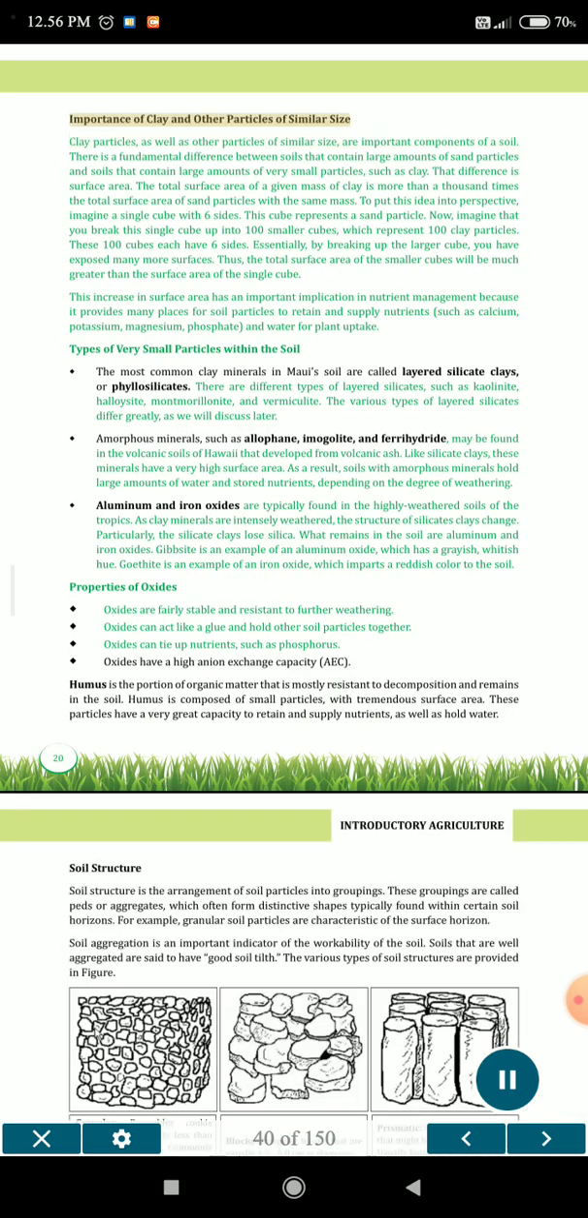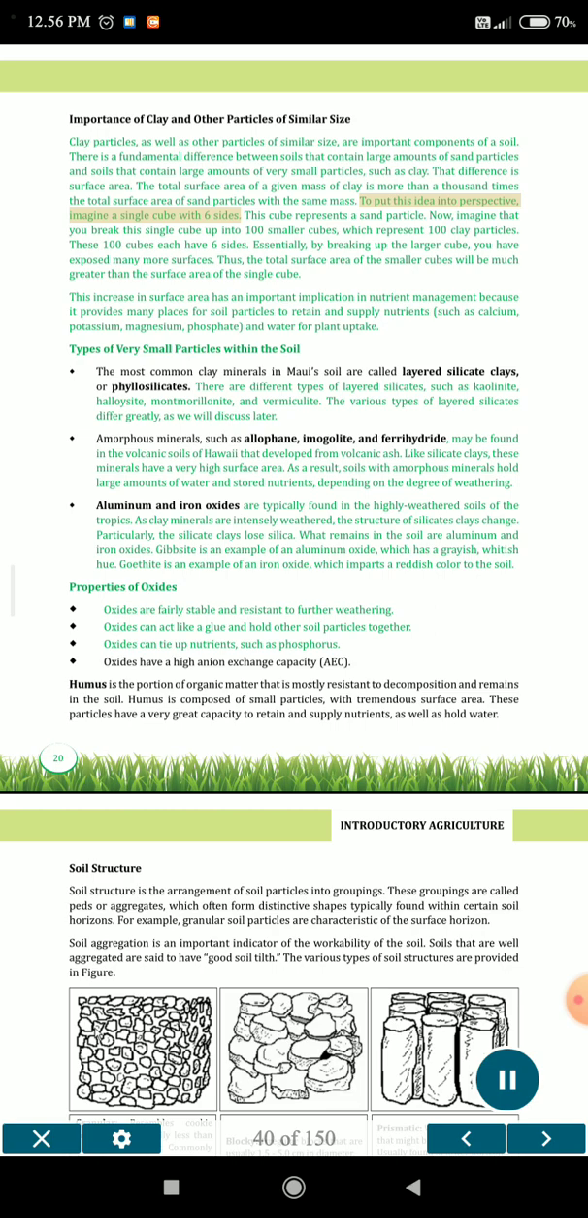Clay. Importance of clay and other particles of similar size. Clay particles, as well as other particles of similar size, are important components of a soil. There is a fundamental difference between soils that contain large amounts of sand particles and soils that contain large amounts of very small particles, such as clay. That difference is surface area. The total surface area of a given mass of clay is more than 1,000 times the total surface area of sand particles with the same mass.